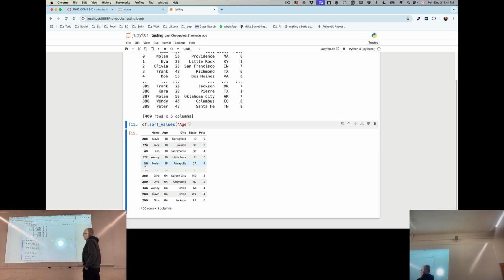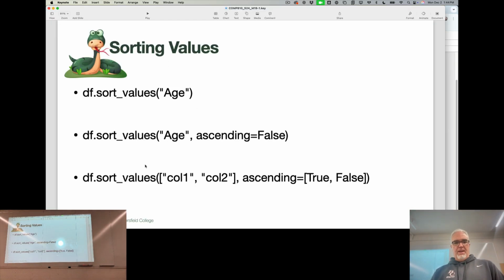And it also gives me the index. Notice the index didn't get redone. So this gives me the index of the youngest to oldest. And if I wanted to, I could sort those values again by a second thing, right? So if I use this syntax down here, I can actually give it an array of columns as that first argument.